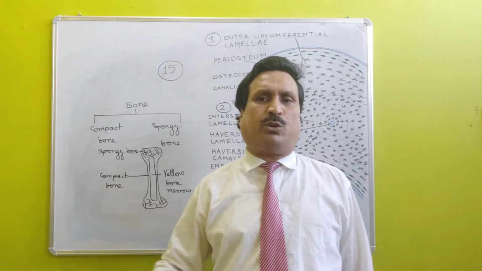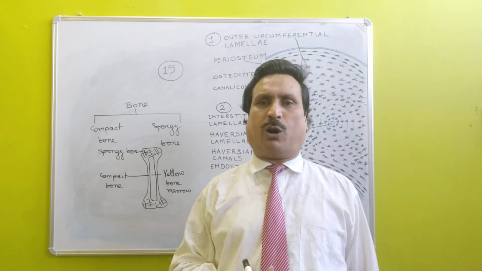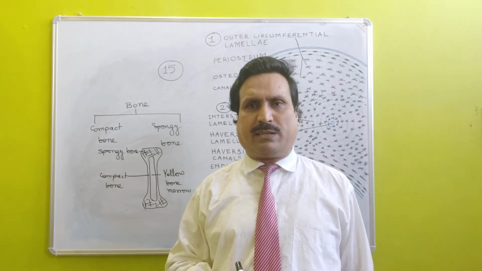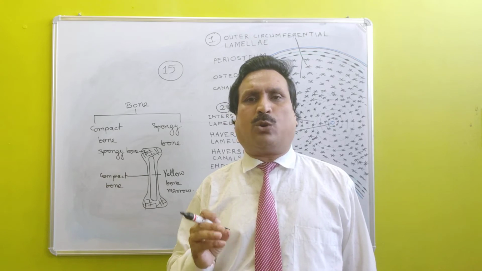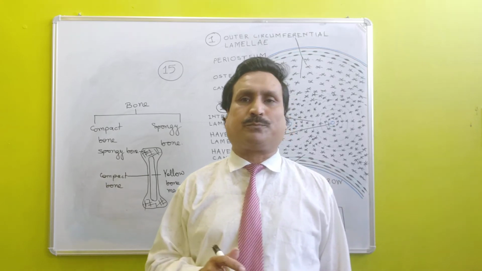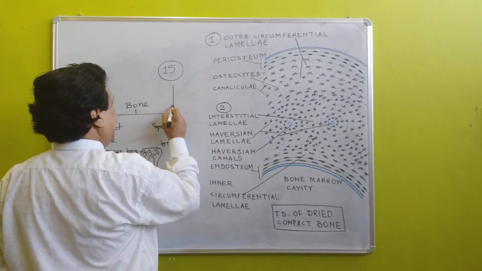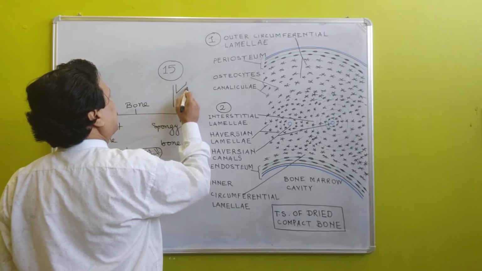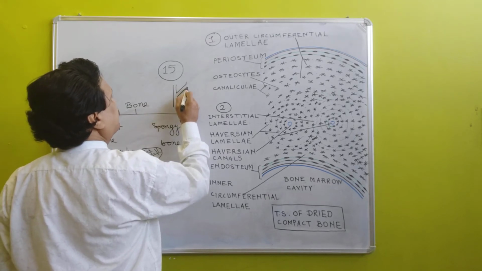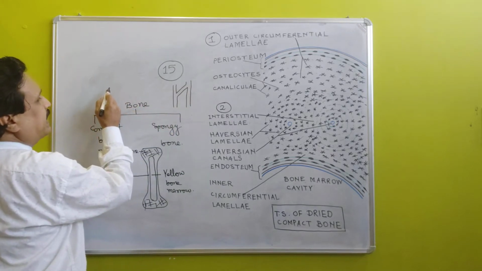In spongy bone, the Haversian system, that is the system of longitudinal hollow canals, is absent. In compact bone, the system of longitudinal hollow canals is present. This longitudinal canal is called the Haversian canal.